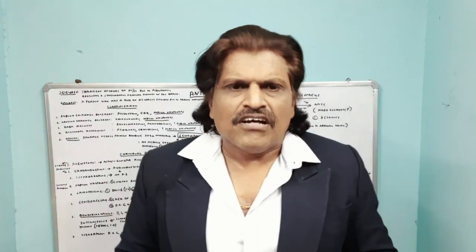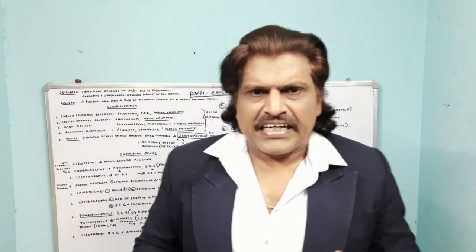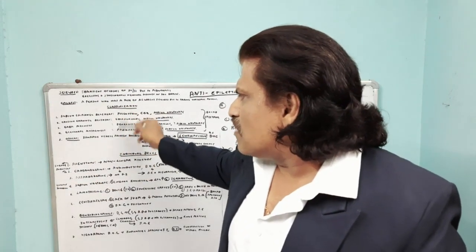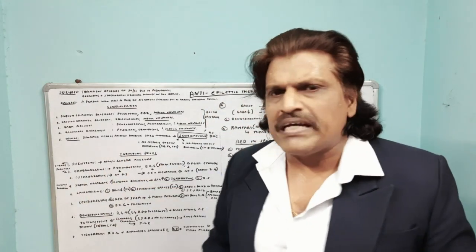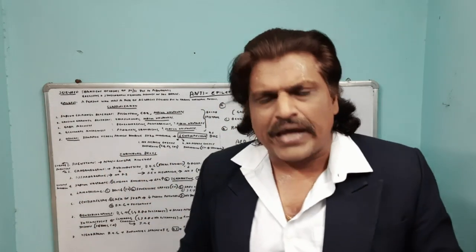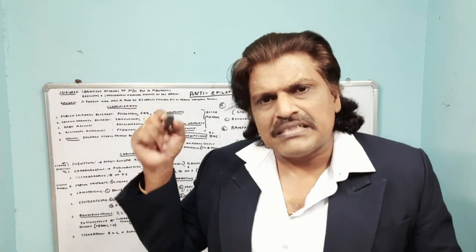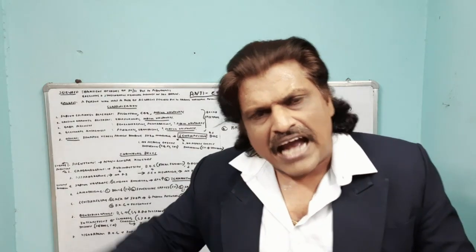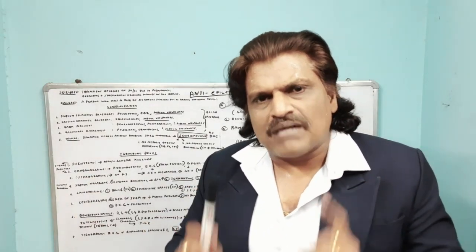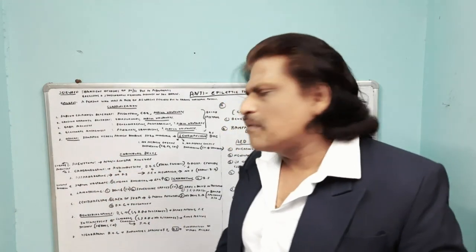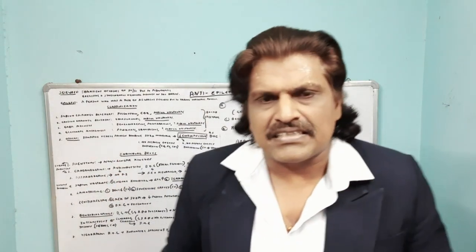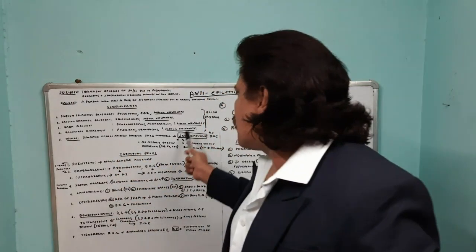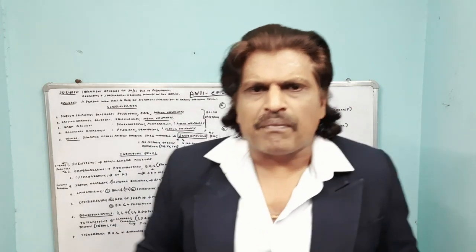What is the 5th category? The 5th category is a very interesting category. It has got nothing to do with all these blockers or the chemical substances. It acts on the synaptic vesicle protein SV2A. So it inhibits SV2A and thereby it inhibits the action potential. The drug which comes in this category, the synaptic vesicle protein SV2A inhibitor, is levetiracetam. So levetiracetam is a wonderful drug. Levetiracetam is becoming very popular.